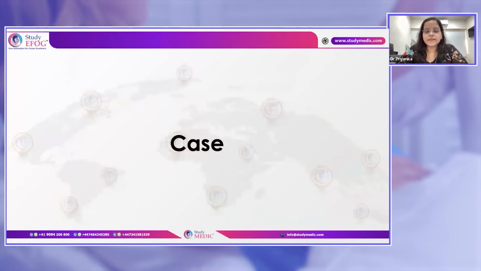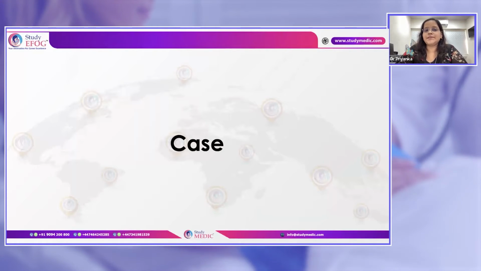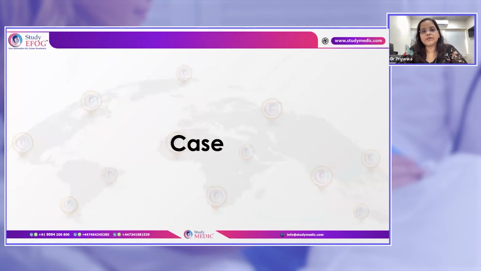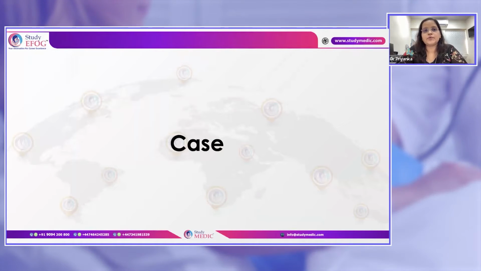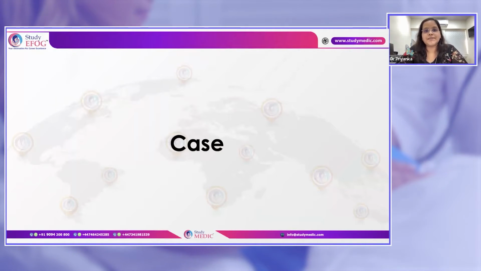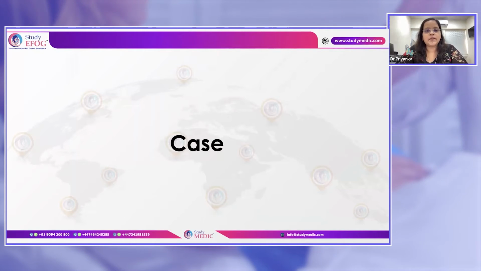So we will first discuss the case, and then we will discuss the essentials of passing this difficult patient or relative station. So how to crack this station easily. First I will tell you the scenario.